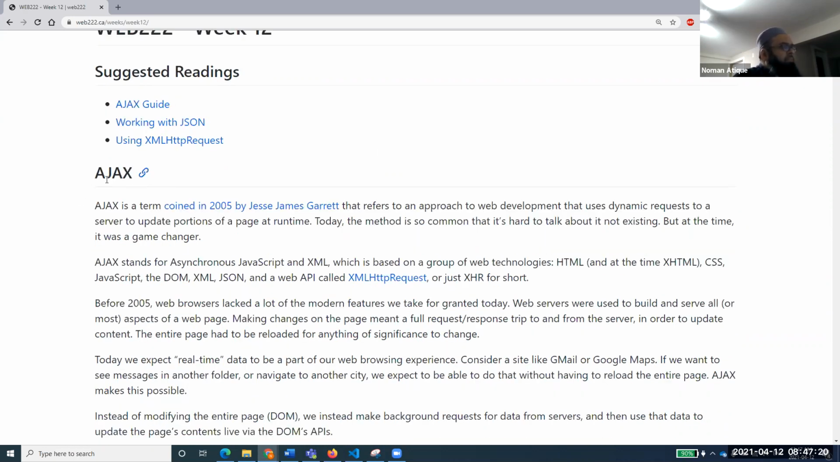So Ajax, in the early days, people used to say that this is not really asynchronous JavaScript and XML, but now this is very much the case. So the acronym stands as asynchronous JavaScript and XML, right? It's a term coined by someone like Jesse James Garrett in 2005 that refers to an approach to web development that uses dynamic requests to a server to update portions of the page at runtime.